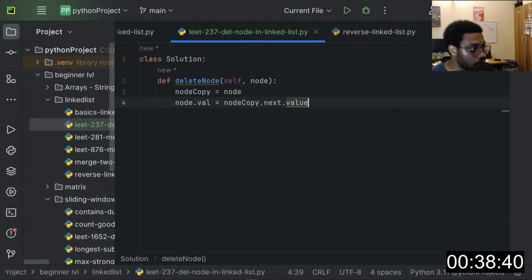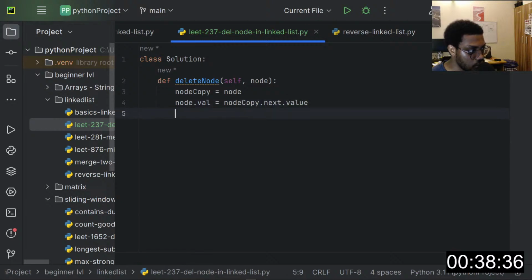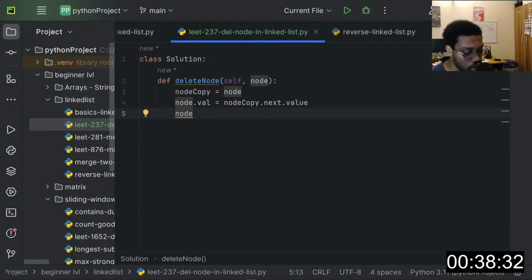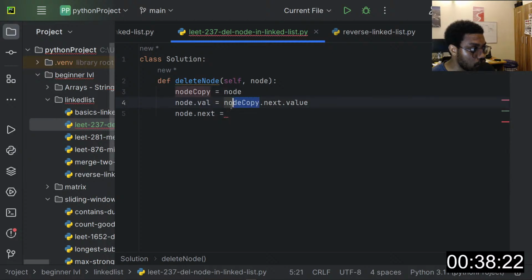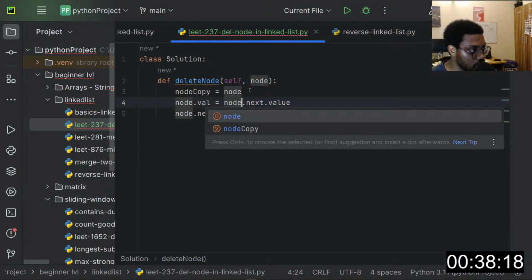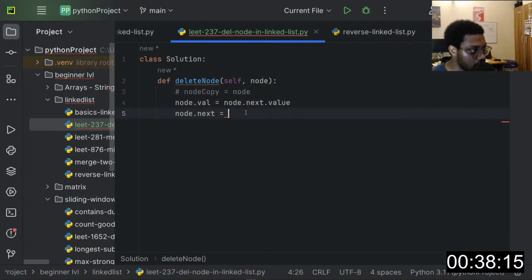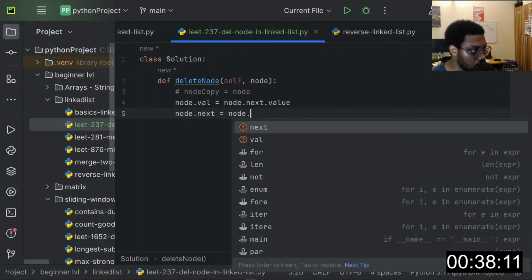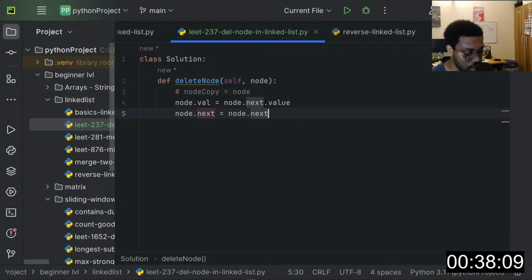Actually, we don't even need this. I can just say node dot next dot next.